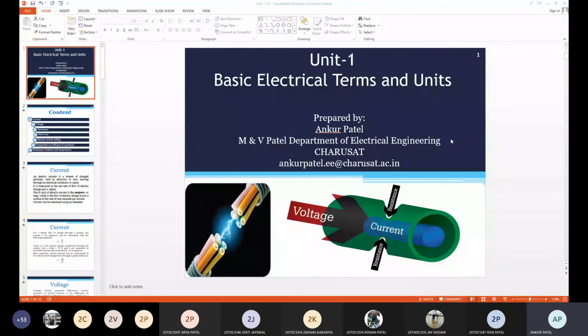Temperature coefficient of resistance is the change in resistance to the original resistance into change in temperature. So alpha is equal to delta R divided by R0 into delta T, where delta R means change in resistance, R0 means original resistance, and delta T means change in temperature.